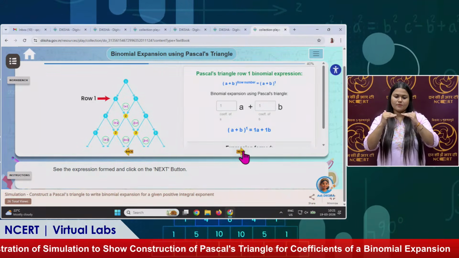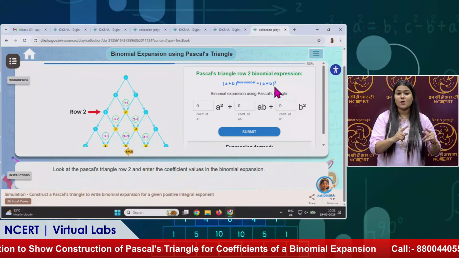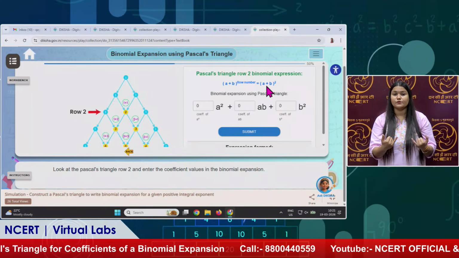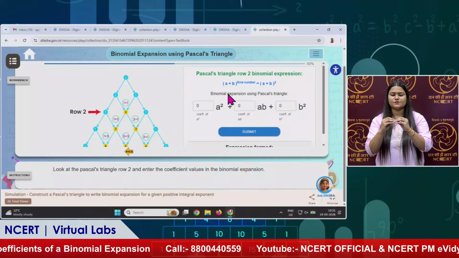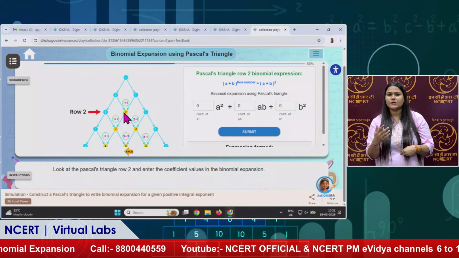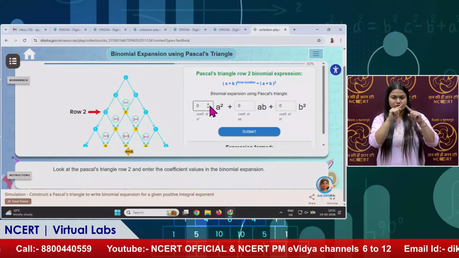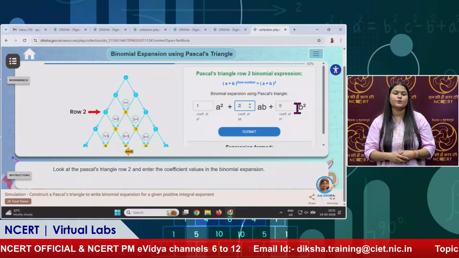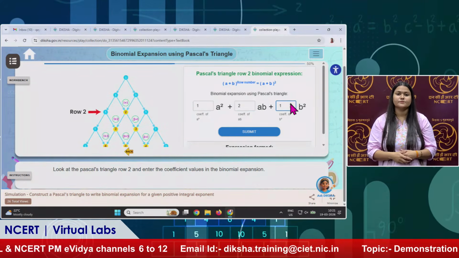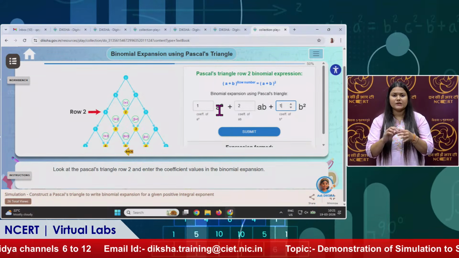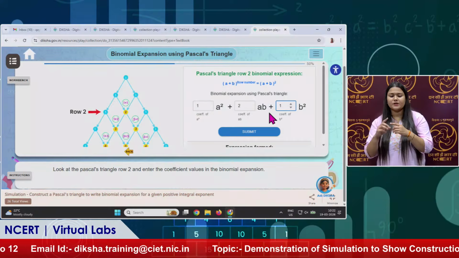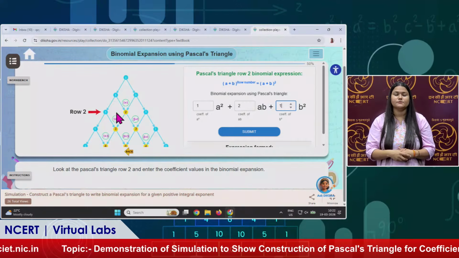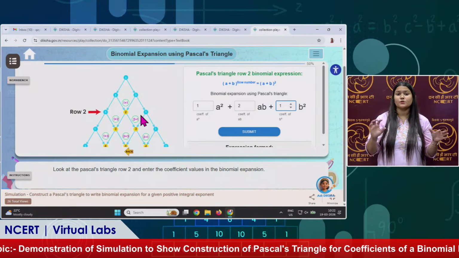Let us come to the next one, (a + b) power 2. This one we know most. Let us go to row 2, the coefficients are 1, 2 and 1. So the first coefficient will come here 1, the second coefficient will come here 2, and the third coefficient is 1 again. So we have written the coefficient of a square, that is 1, of ab, that is 2, and of b square, that is again 1.